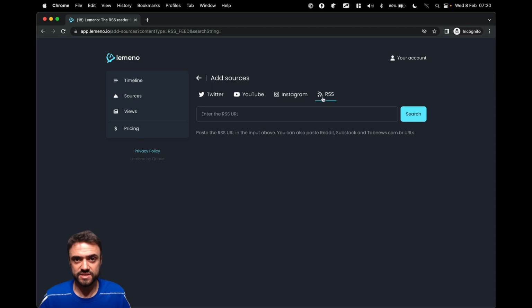And you also have your RSS, so you can follow Reddit, and different sources here like Substack as well, which is also a newsletter. So I have a bunch of options here.